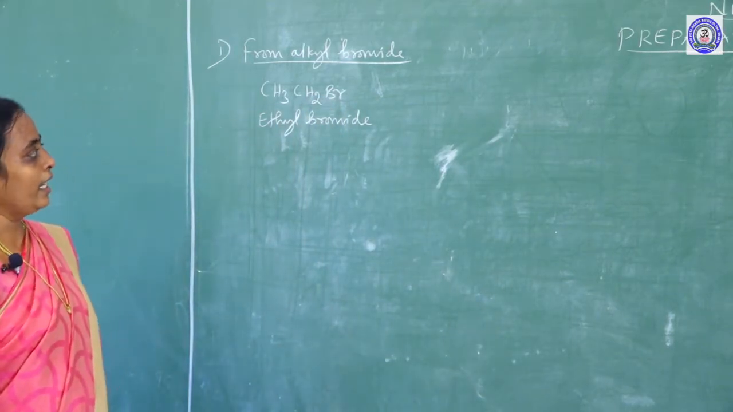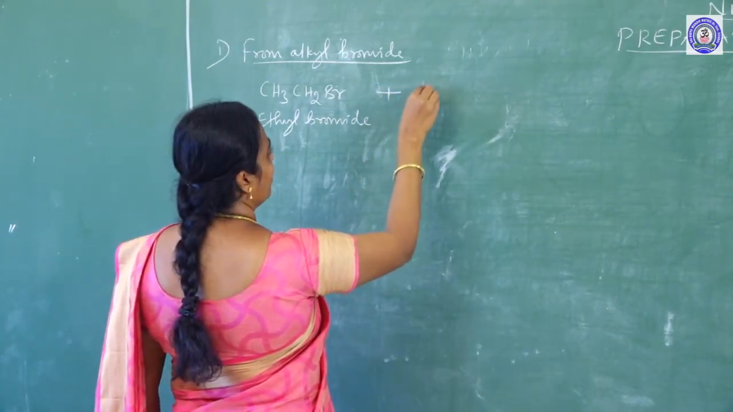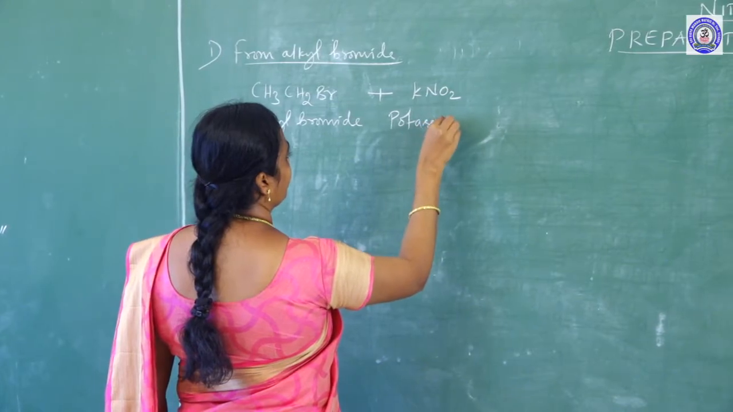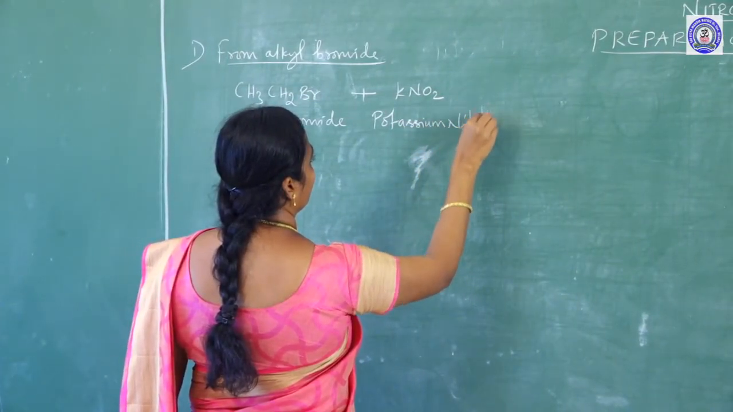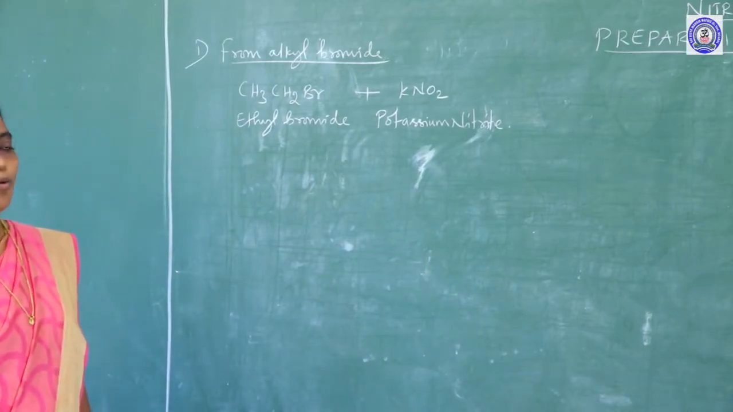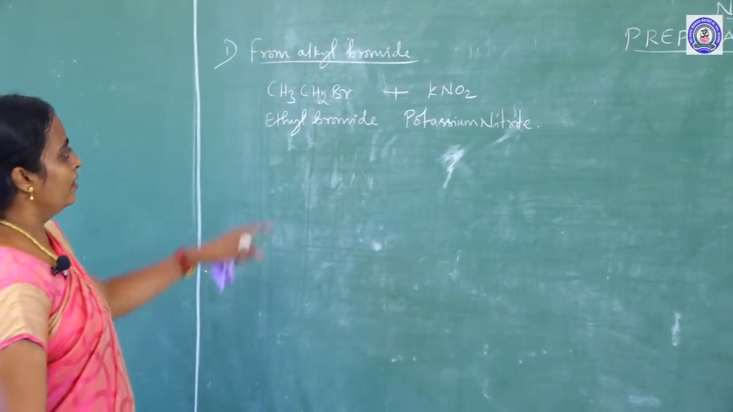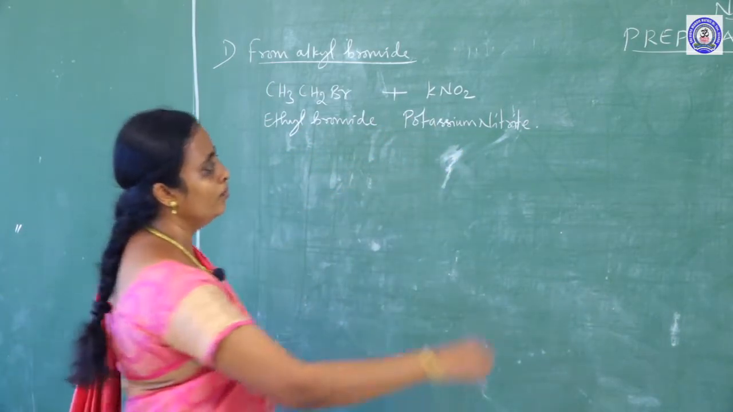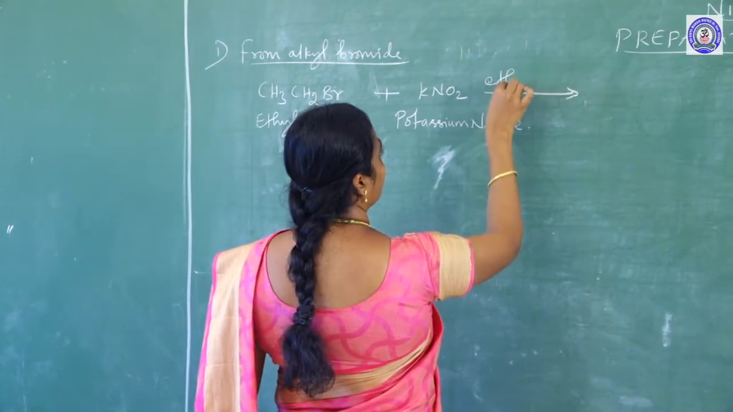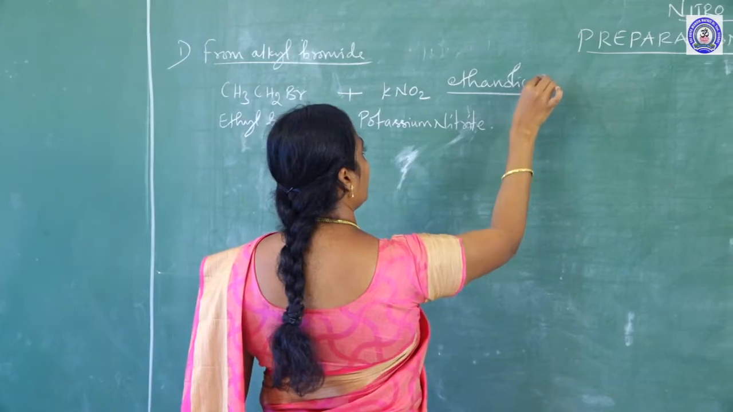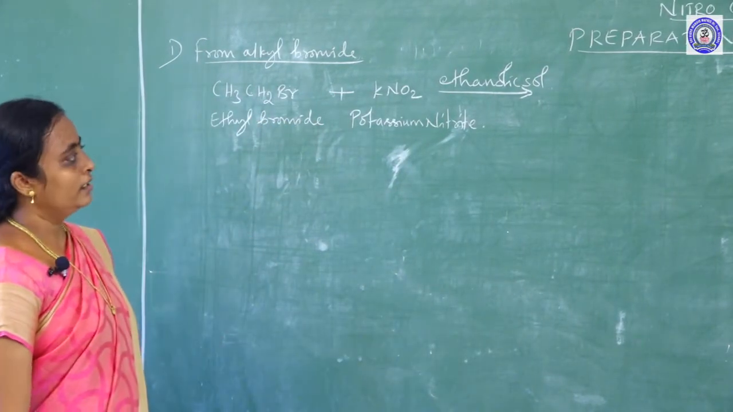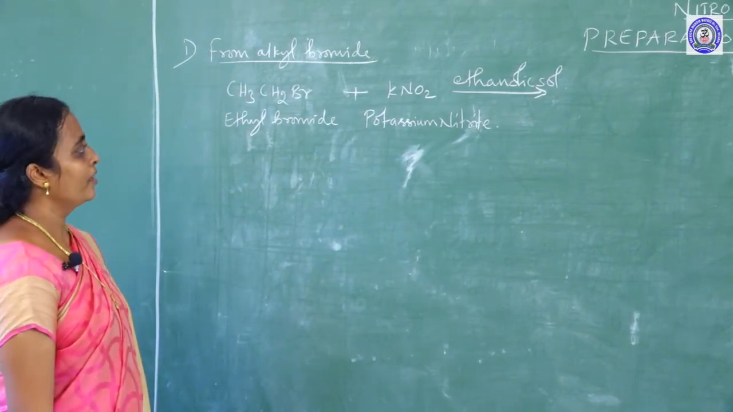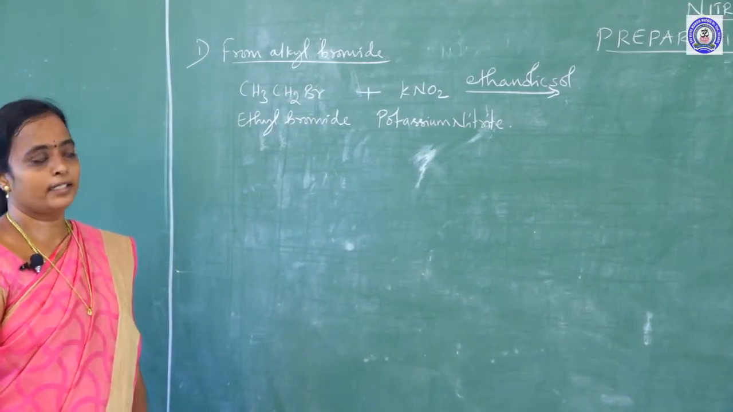The reaction between ethyl bromide with potassium nitrite, KNO2. Ethyl bromide reacts with potassium nitrite KNO2 in the presence of an ethanolic solution. You can take any ethanol, any type of alcohol, like they are given ethanolic solution. So, I can take ethanol as a reagent. So, what happens to this reactant?